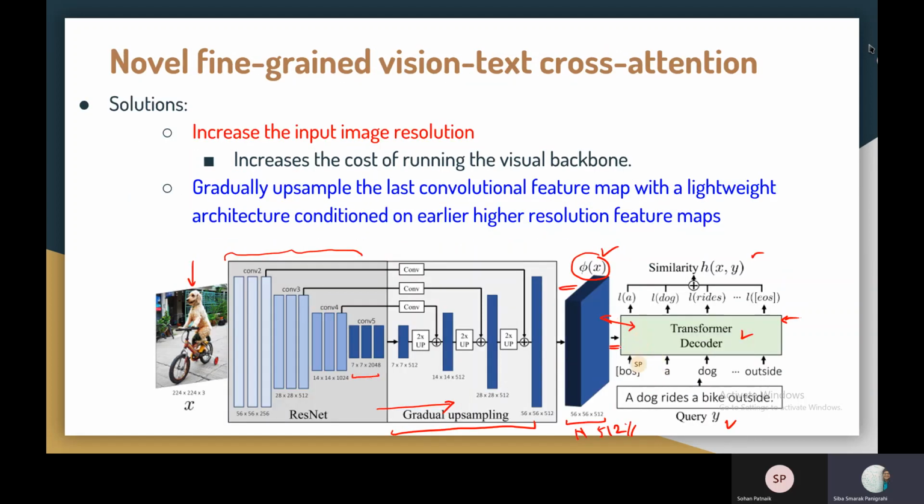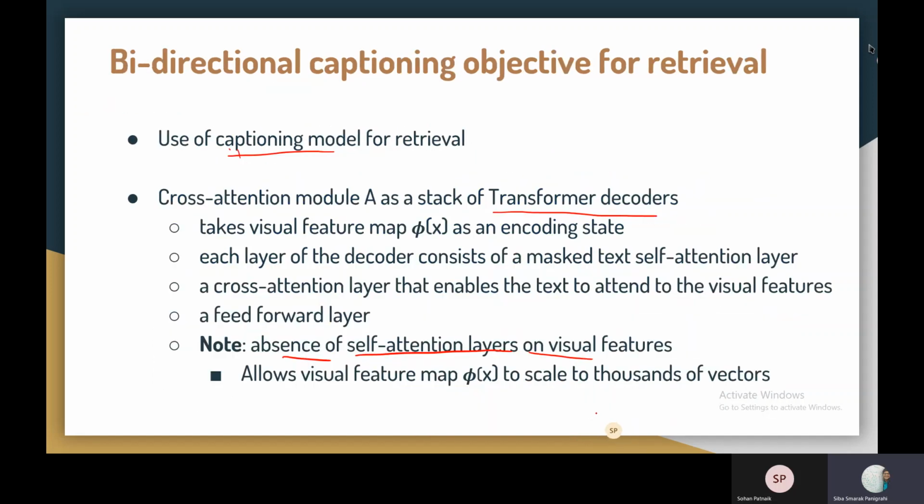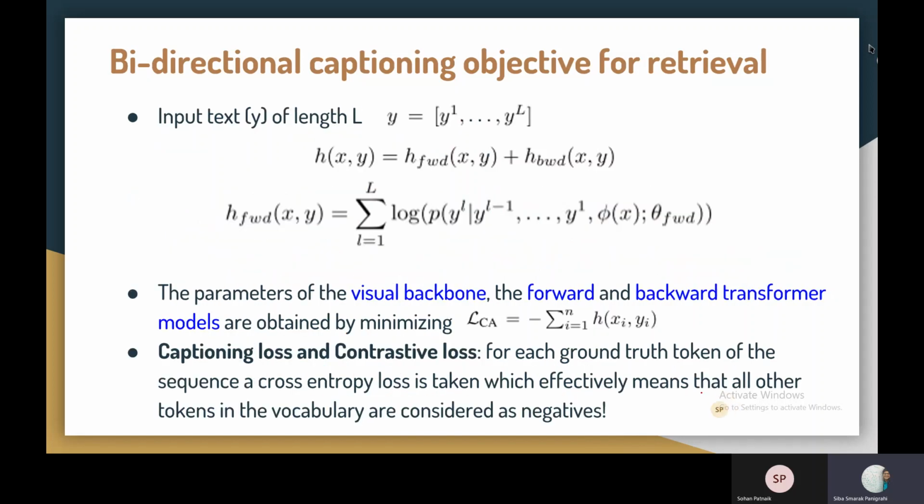Hence the gain is that since there is no self-attention in the visual part, this n can be taken to very large values. And in the results part, we will see that they're comparing by taking various different numbers of features. Okay, so that's what is written: allow visual feature maps to scale to thousands of vectors.